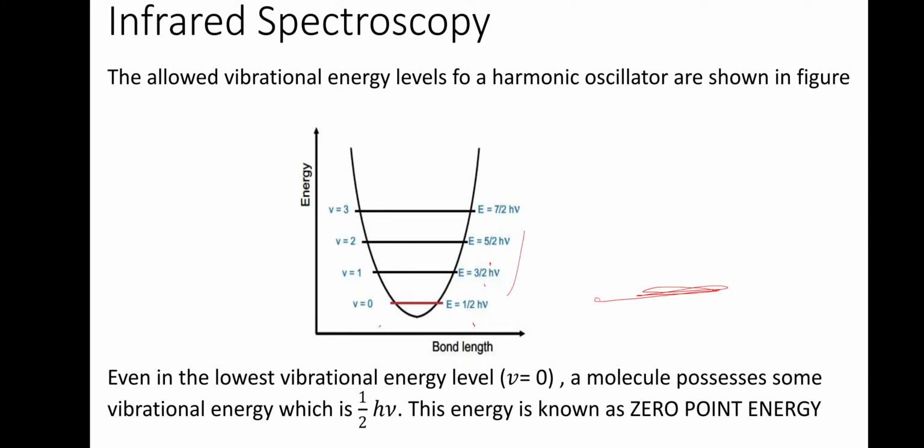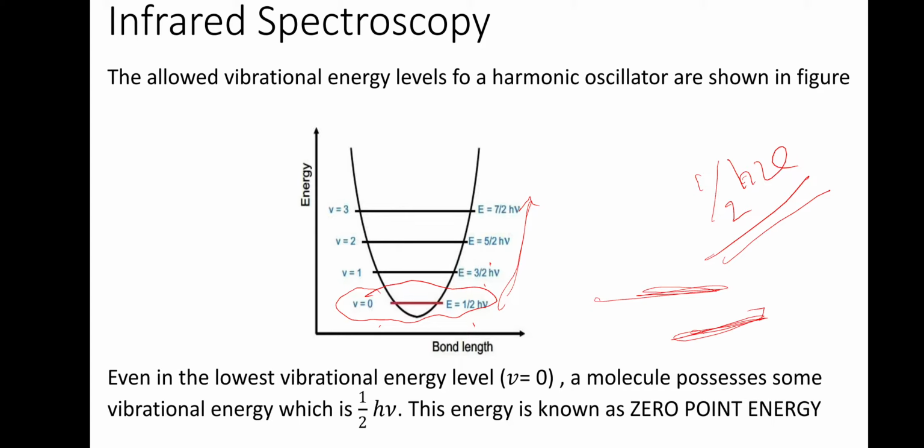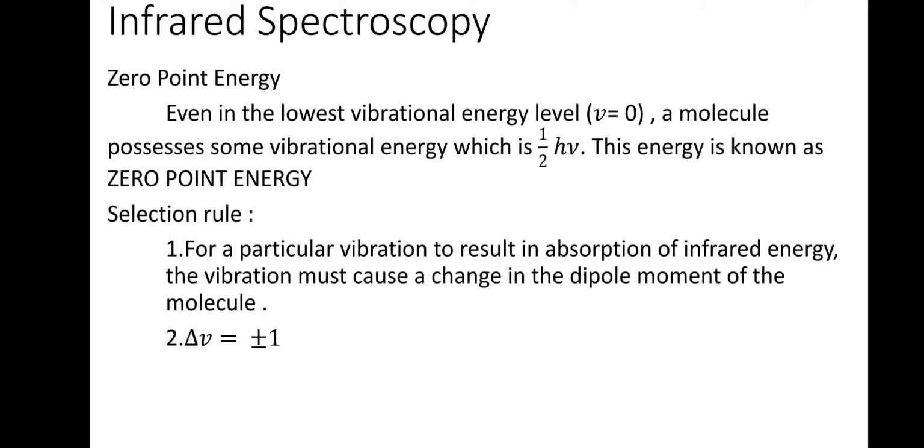Okay, so these are the energy levels. The lowest energy level is this, and you can see that even for the lowest energy level there is an energy value which is equal to H nu. That shows that even at the lowest, that is when the molecule is in the ground state, it will not sit idle. It will keep on vibrating. So there will always be vibration, even at 0 Kelvin. That energy we call the zero point energy.